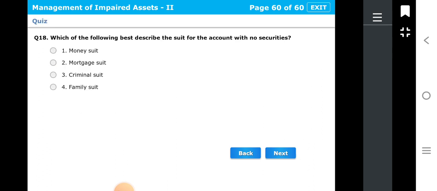Let's see the next question, question number 18. Which of the following best describes the suit for an account with no security? Our options are money suit, mortgage suit, criminal suit, family suit. And the correct answer is the first, that is money suit.